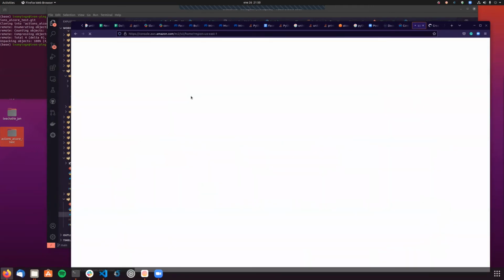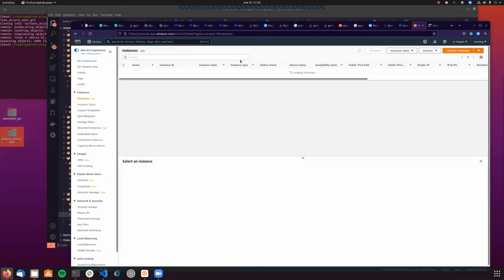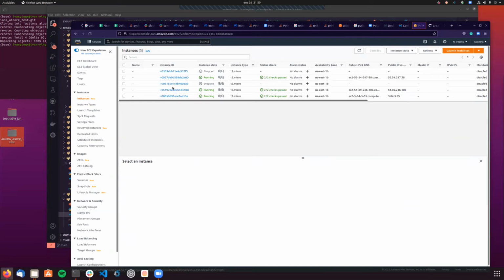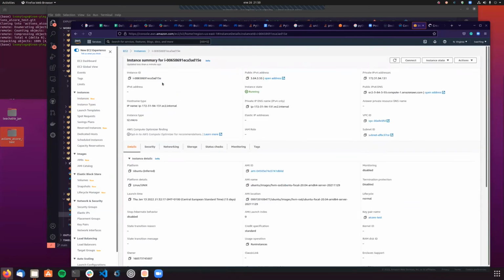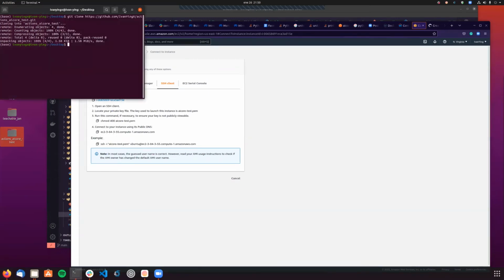I'm gonna connect to an EC2 instance just to show you that I'm not cheating and I'm not using my personal computer. I'm gonna launch a new instance. Well, actually, I have a lot of them running. Probably I can just go with one of them. I'm just gonna connect to this one, okay? And click on connect, and this is a command that I have to run in the terminal to connect to my EC2 instance. So if I go to EC2 teaching, this is where my PEM key is stored, just to SSH to that EC2 instance.